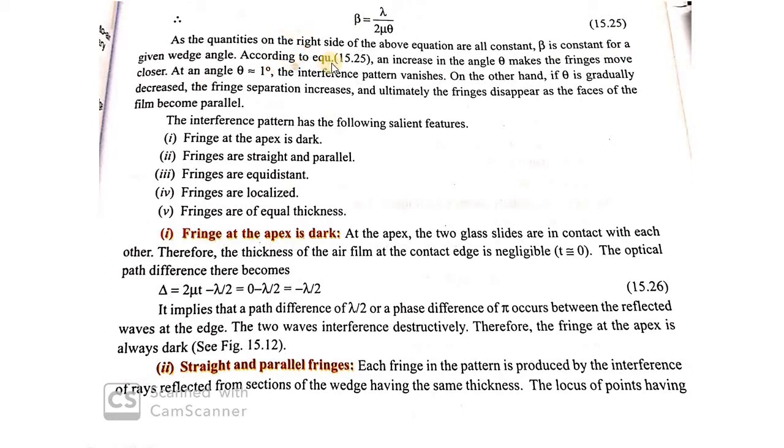An increase in angle theta makes the fringes closer. Lambda is a constant, refractive index is a constant, so when the angle of the wedge theta increases, the fringe width will decrease.